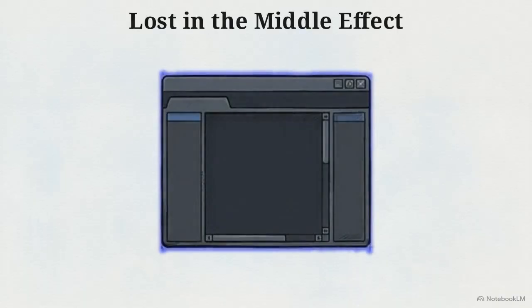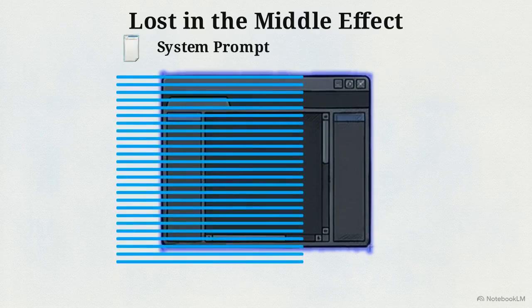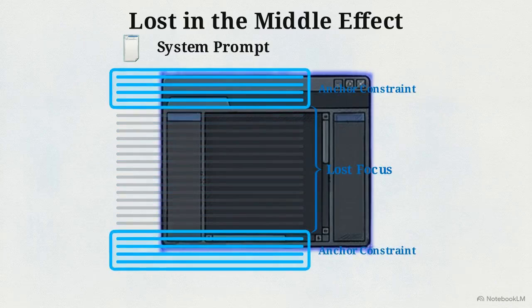You also have to account for the lost in the middle effect. As context length grows, models tend to ignore instructions buried in the center of the prompt. Critical constraints must anchor the very beginning and the absolute end of the context window.